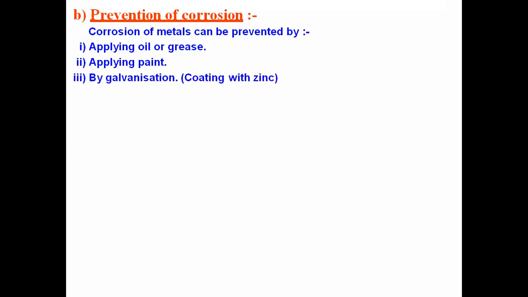The third one is by galvanization. Galvanization means coating the metal with zinc. When we coat the metal with zinc, the outer zinc will be corroded first, then the inner metal will be corroded. So the outer zinc will give its life to save the inner metal which is present. That process is called galvanization, that is, putting a coating of zinc around the metal.